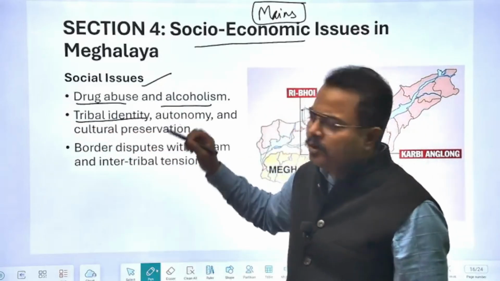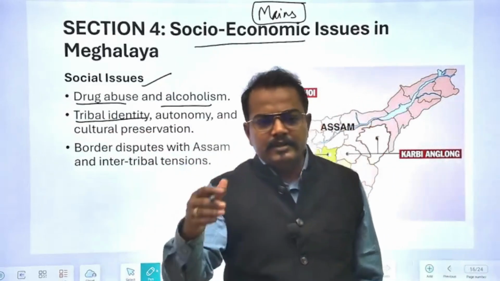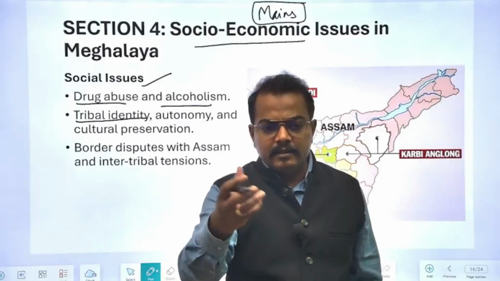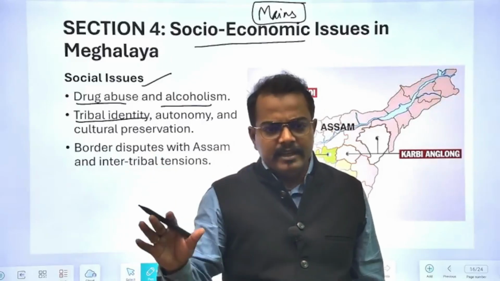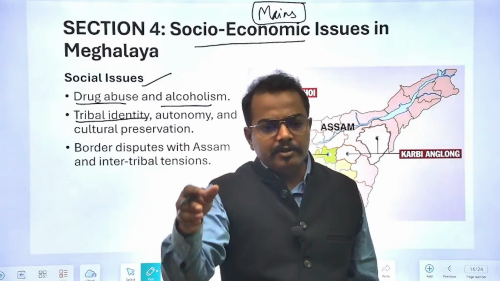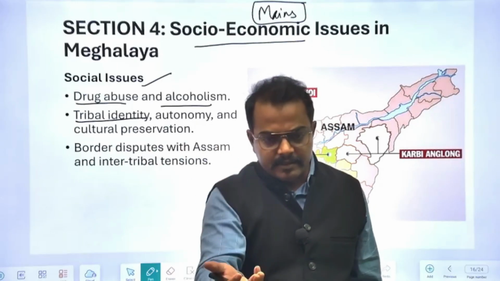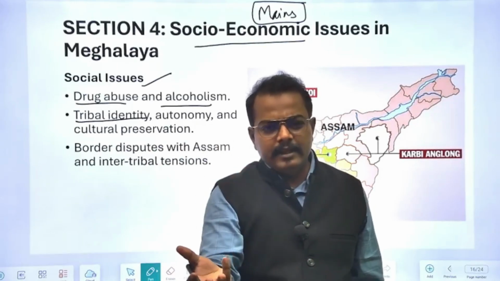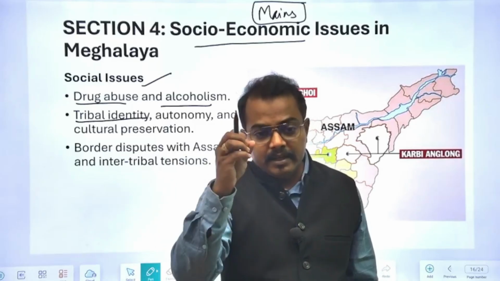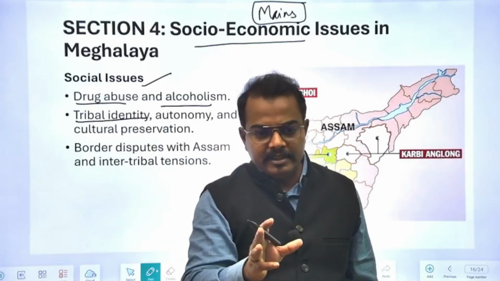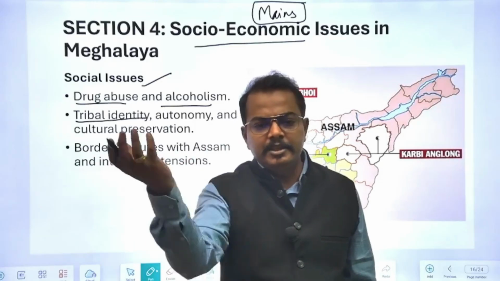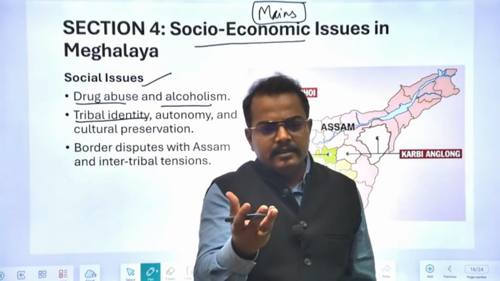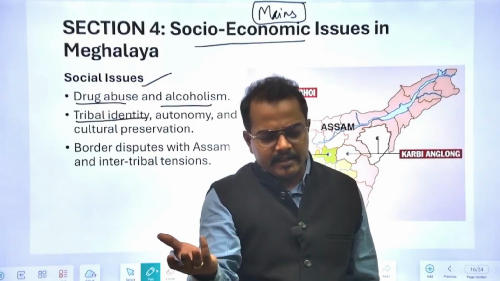Then there will be the problem of tribal identity, because tribals in the country come in the vulnerable section. Not in Meghalaya, because in Meghalaya the majority of the population is tribal. So tribals cannot become a vulnerable section, but the identity crisis will always be there. Identity crisis means, for example, it is an issue throughout the country. Let us take the issue of Jharkhand. In Jharkhand,